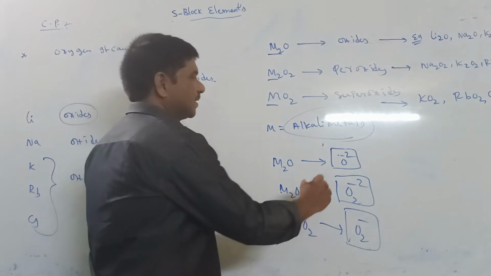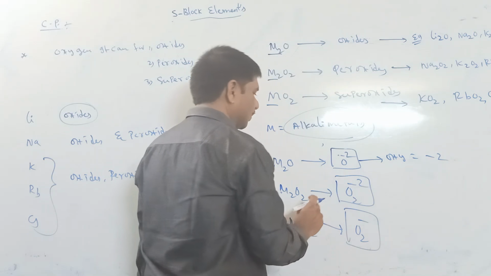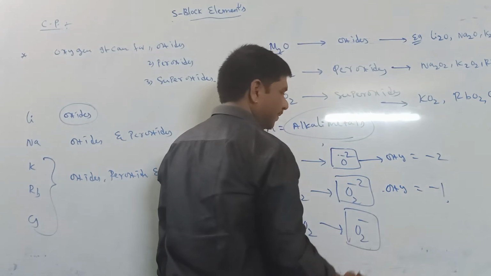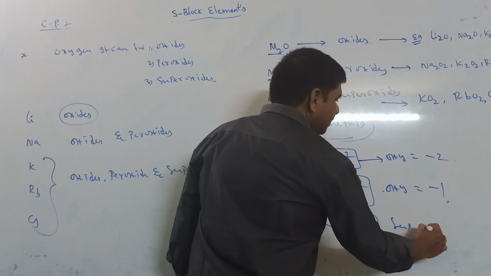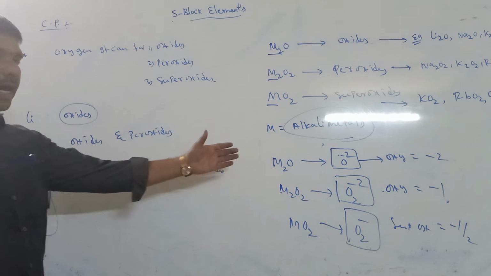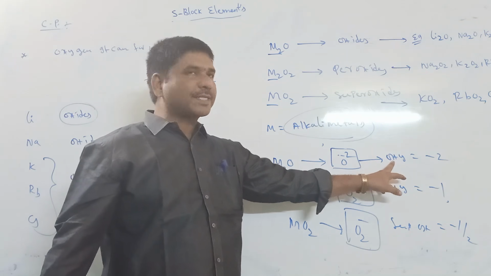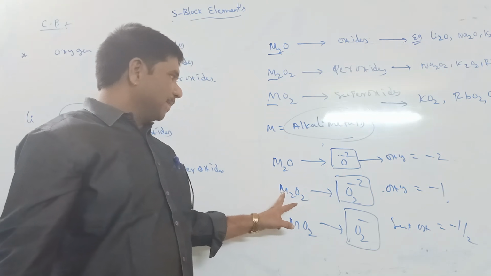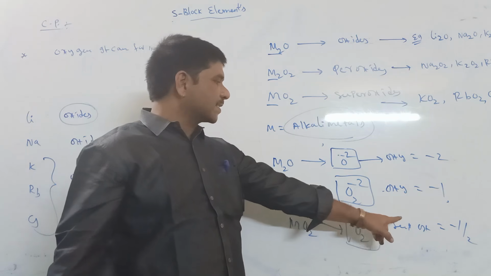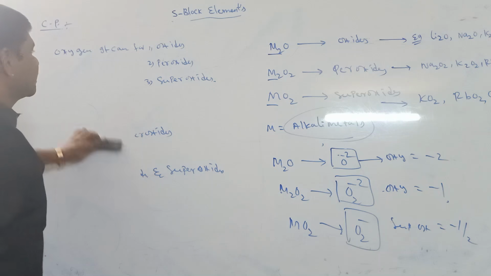In oxides, the oxygen oxidation number is -2. In peroxide, the oxygen oxidation number is -1. In superoxide, the oxygen oxidation number is -1/2. So there are oxides, peroxides, superoxides. In oxides, oxygen oxidation number is -2; in peroxide, -1; in superoxide, -1/2. With suitable examples.